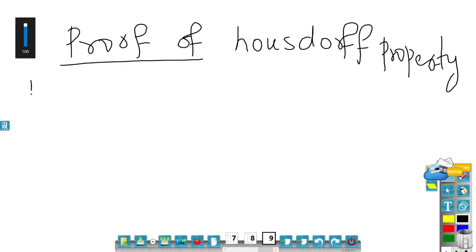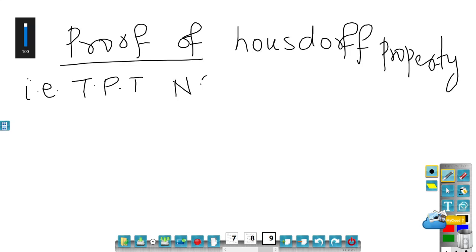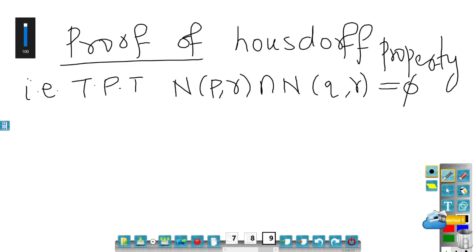That is, we have to prove that N(P,R) intersection N(Q,R) is equal to empty. This is what we have to prove. So the proof is by the method of contradiction. We assume that, suppose it is not empty.